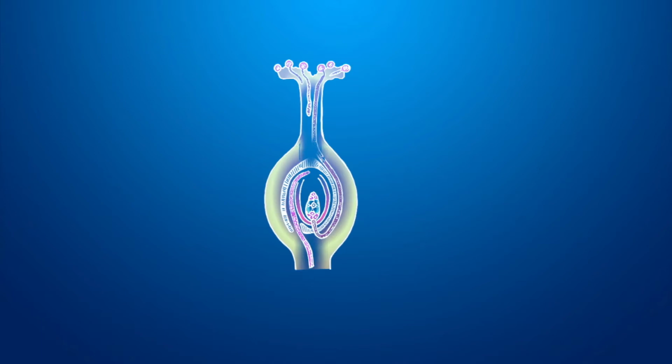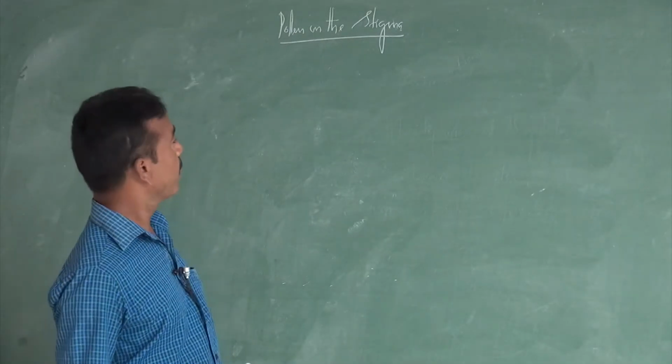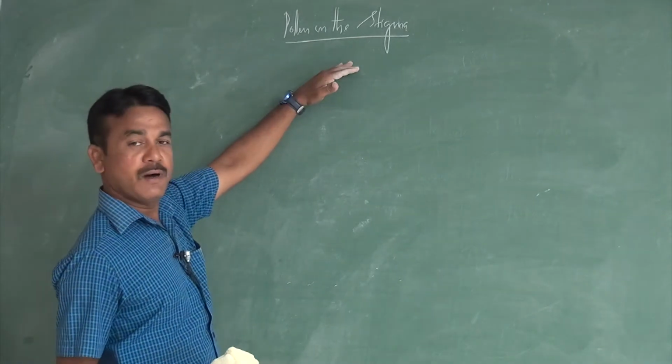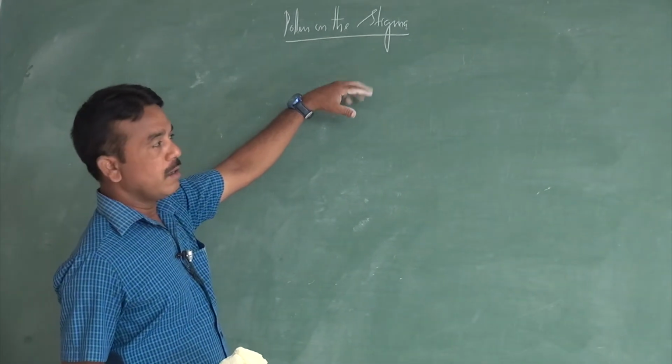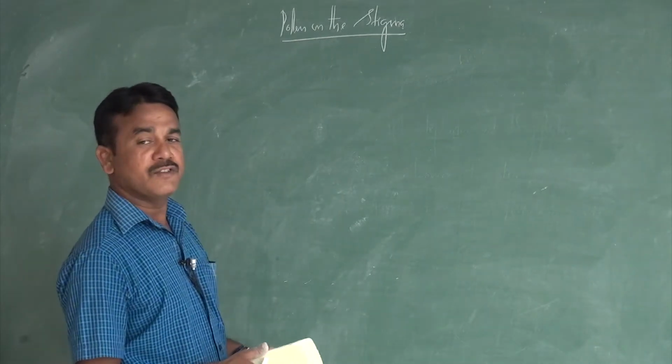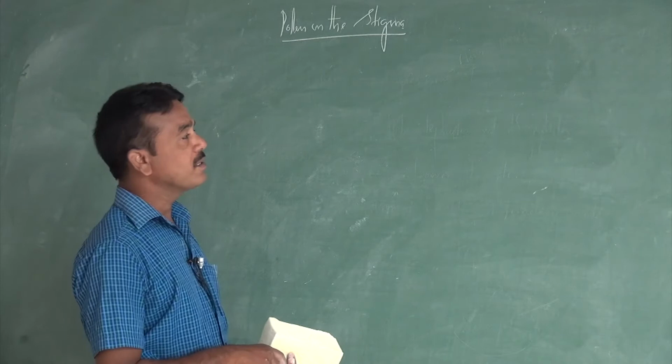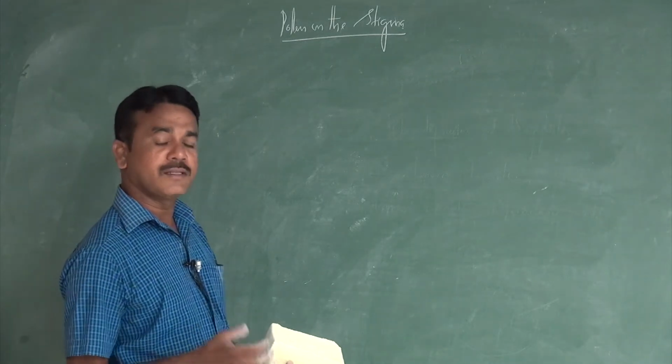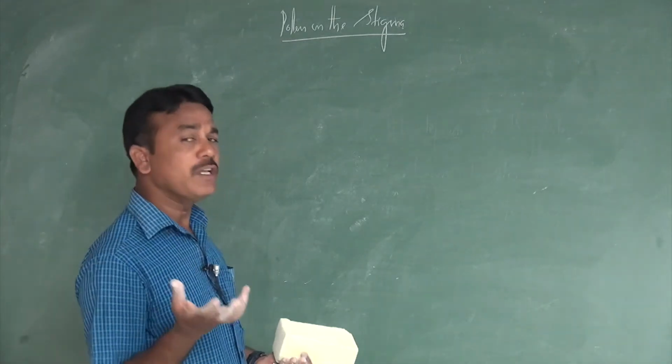This is the structure involved in the fertilization process: stigma, style, ovary. For pollen on the stigma, a variety of pollen grains may land, because the stigma is the receptive region.